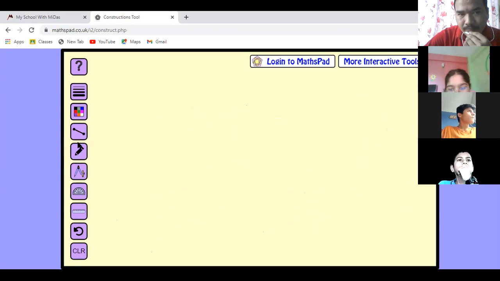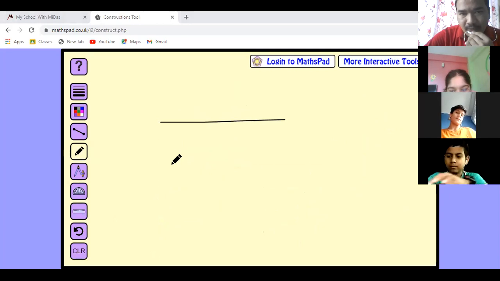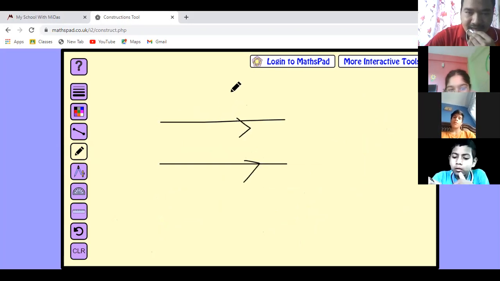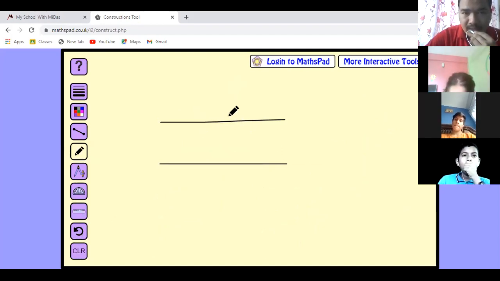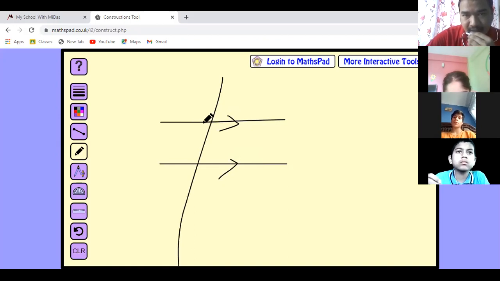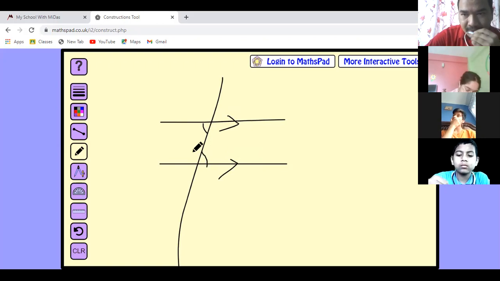Look here. When a pair of lines, look at these two lines, suppose this line is parallel to this line. And when this line is the transversal, see here, this angle is known as an alternate angle. This angle and this angle are on opposite sides of the transversal, one on the left side and one on the right side.